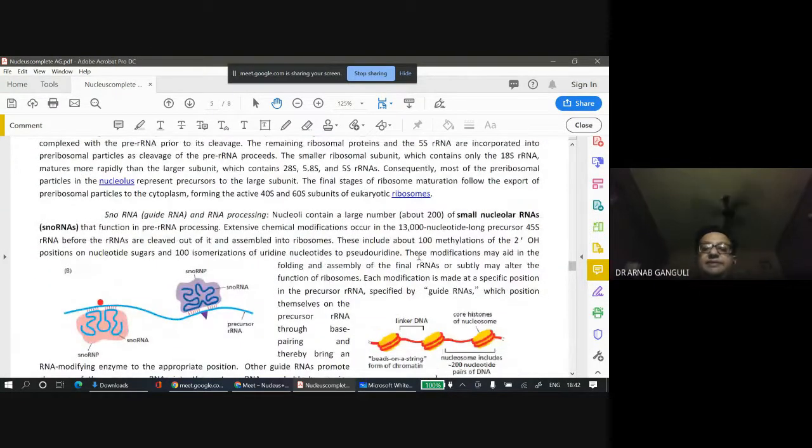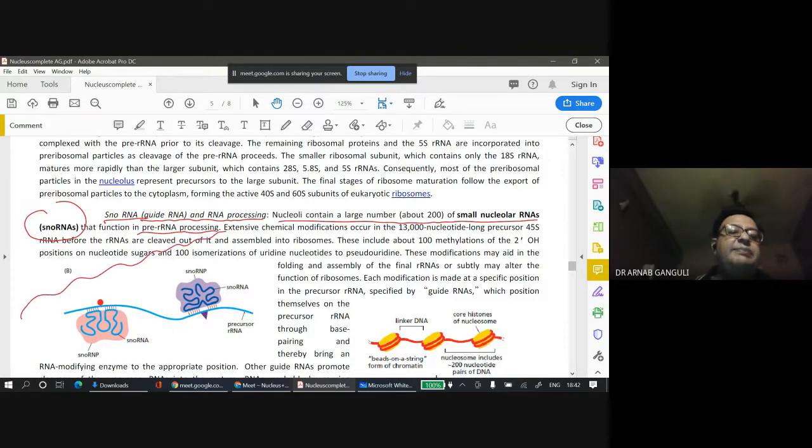Apart from that, you have snoRNA, guide RNA, and RNA processing. The nucleoli contain a large number of small nucleolar RNAs that function in pre-RNA processing. So a pre-RNA, a big RNA, has to be processed. For example, this 45S RNA is cleaved out and assembled into this.